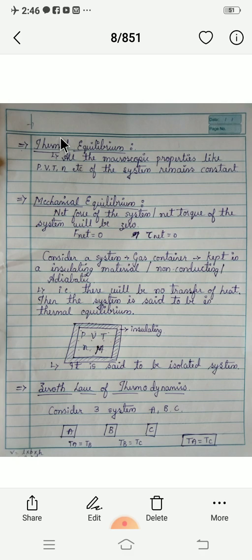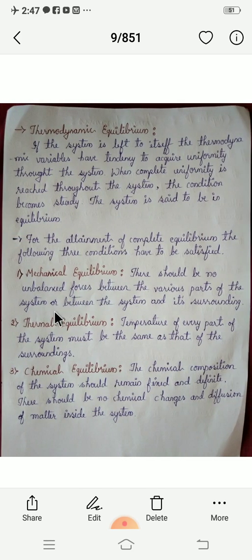Thermal equilibrium can also be defined like this. In thermodynamics we learn about macroscopic properties. Macroscopic properties mean the pressure, volume, temperature, number of moles, mass, etc. of the system. If all these macroscopic properties remain constant, then that condition is said to be thermal equilibrium. Next, mechanical equilibrium: the net force or net torque of the system will be 0. That is what mechanical equilibrium means.